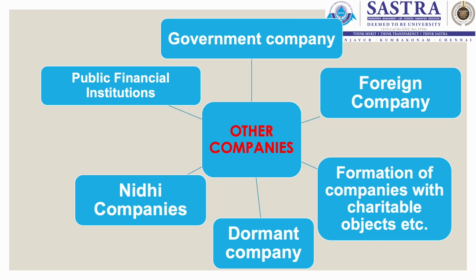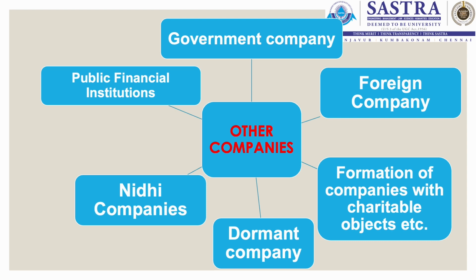So, in the case of government company, the central government on its own or the state governments on their own or central government with the state government should hold more than 51% of the share capital. Example, we have ONGC, we have BHEL. These are all the examples of the government company.